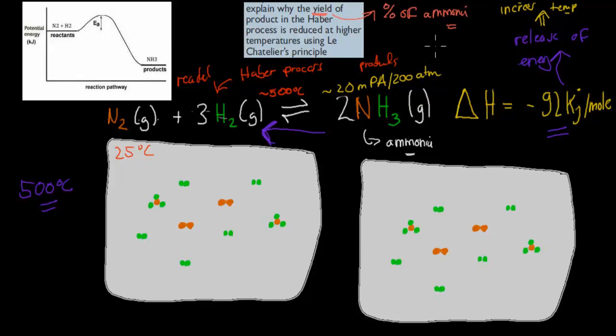So if we increase the temperature, if we've added 500 degrees to the system, what it's going to try to do is get rid of those 500 degrees Celsius. And how could it do that? Well, if it goes in the other direction, instead of releasing energy, which would happen if it goes in the right direction, if it goes the left direction, it won't release, but it will absorb, right? So the left reaction means it will absorb